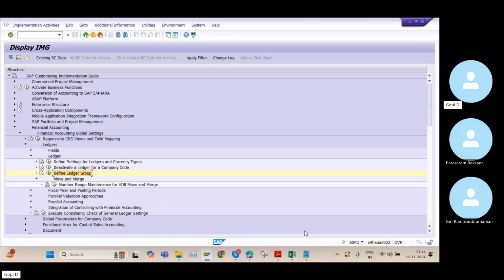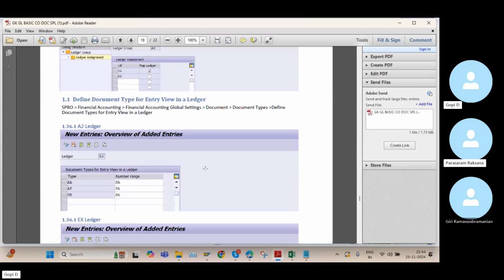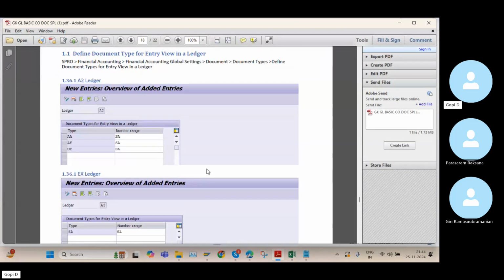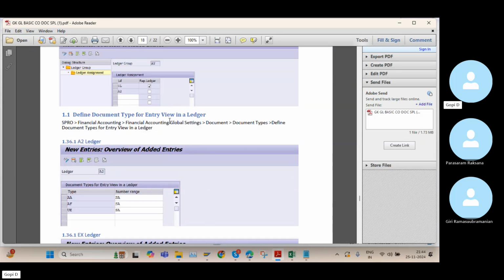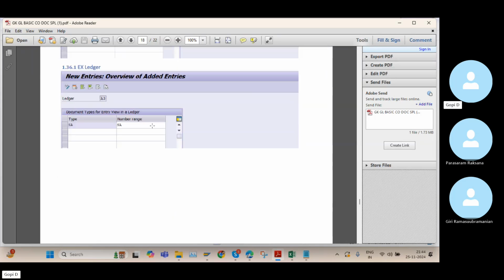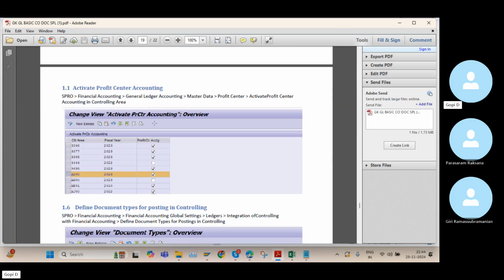But the point is, in real time, especially for consolidated financial statements or for group reporting cases, we use this ledger groups concept. Right. Okay. And defining document types for the entry view in ledgers is not required. Extension ledger is also not required. So we need to activate profit center accounting. This is the mandatory step only.